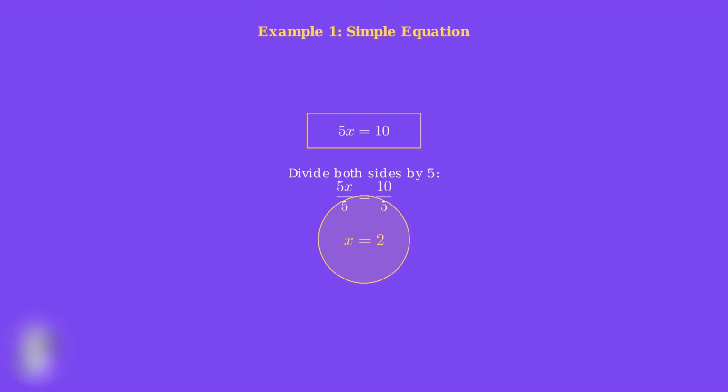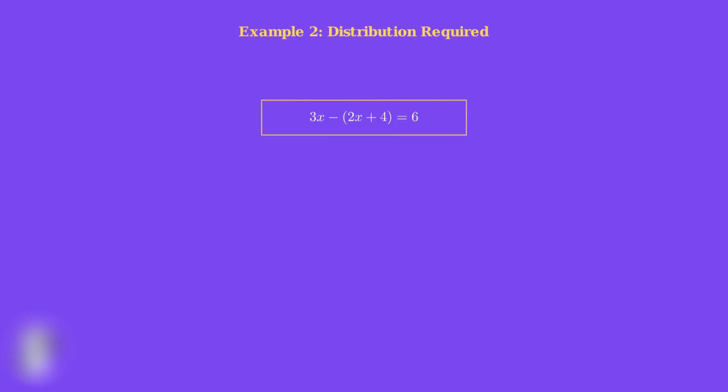Simplifying, we get x equals 2. We have successfully found the value of our first variable. Here's a more complex example. After substitution, we have 3x minus the quantity 2x plus 4 equals 6. This requires multiple steps to solve.